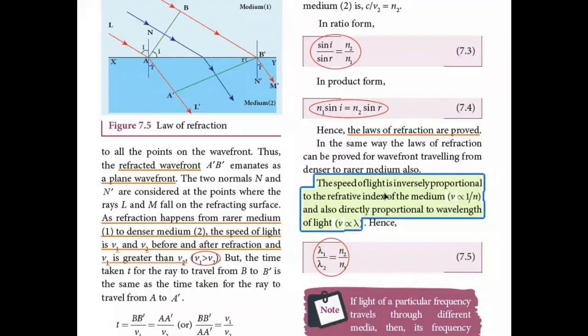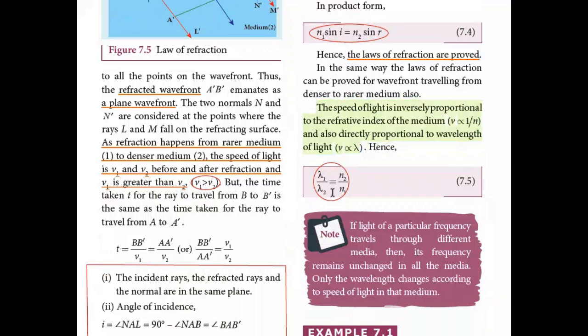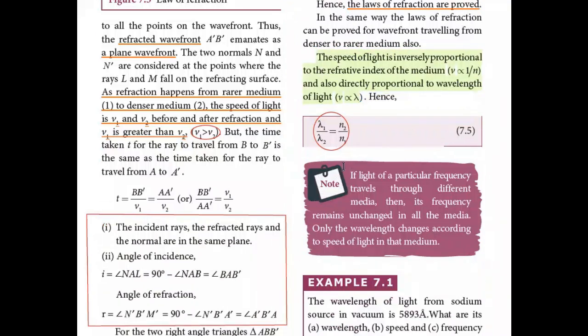So the speed of light is inversely proportional to the refractive index of the medium, that is v proportional to 1 by n, and also directly proportional to the wavelength of light, that is v proportional to lambda. And the laws of refraction can be proved for wavefronts which are traveling from denser to rarer medium. We can prove like this. And lambda 1 by lambda 2 equal to n2 by n1. So this is how the process of reflection and refraction are explained on the basis of Huygens principle.